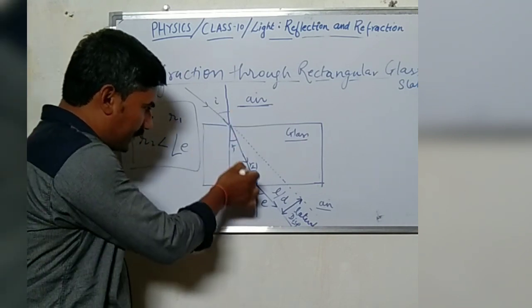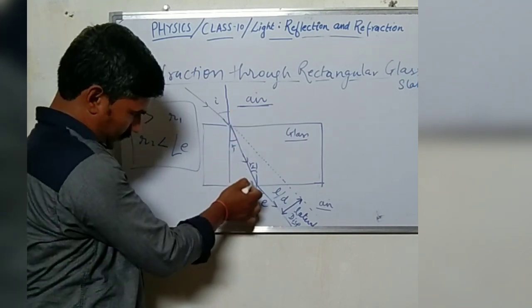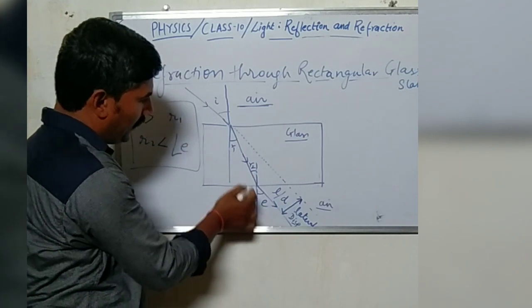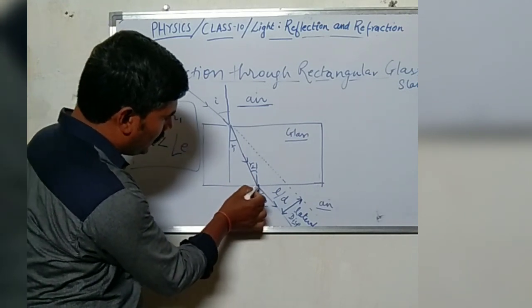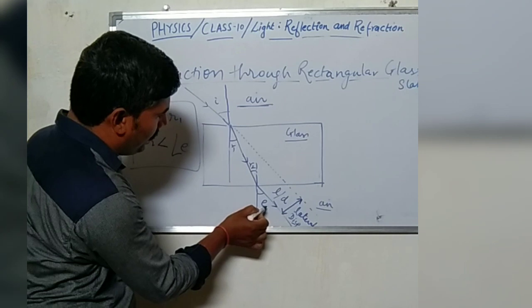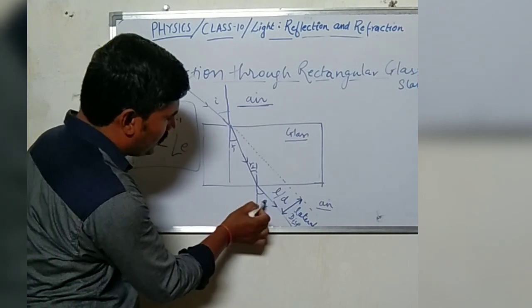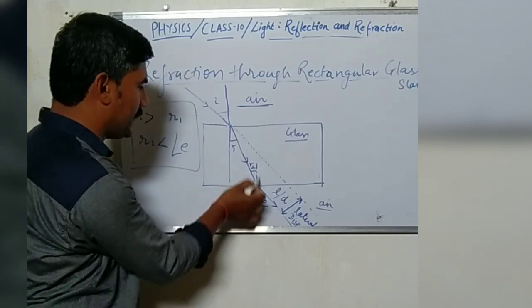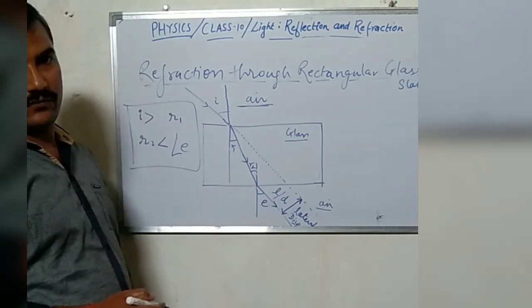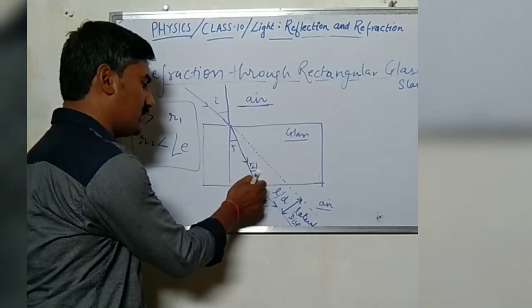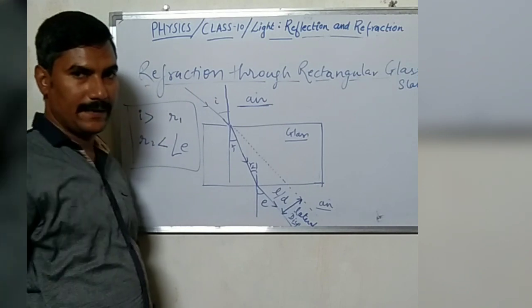Now this refracted ray comes outside the glass slab, and the angle of emergence will be greater than the angle of refraction, which becomes the angle of incidence for refraction 2.